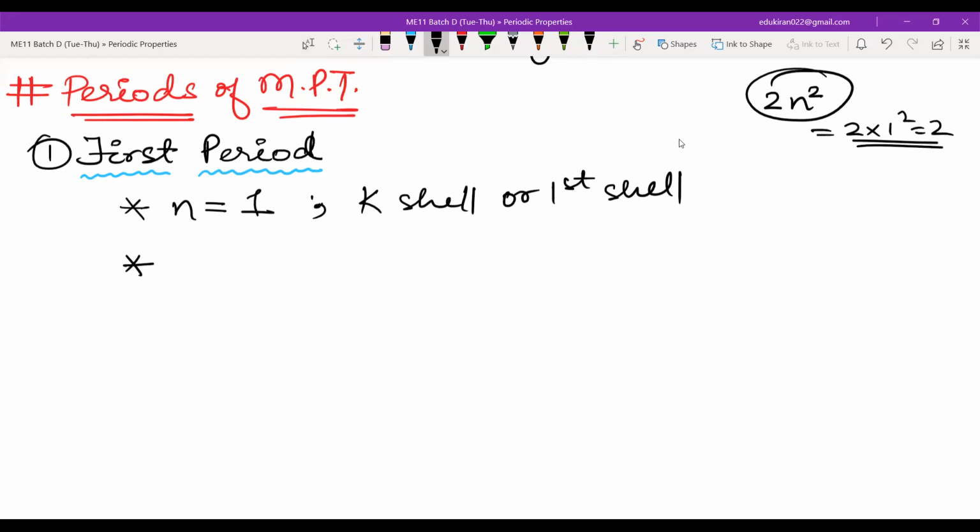Sir, we use the octet, right? The last shell should have 8 only. So what is the use of this formula? I don't understand, sir.